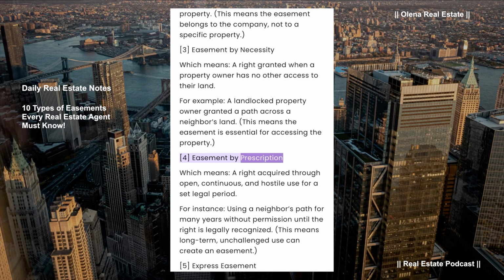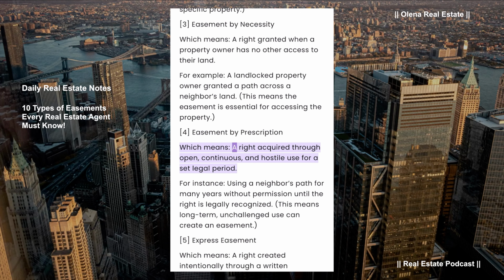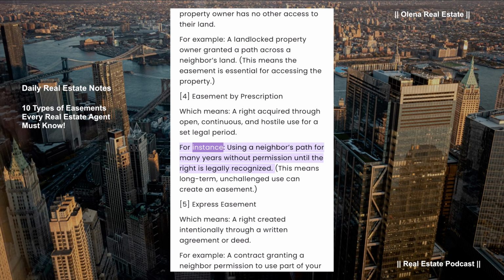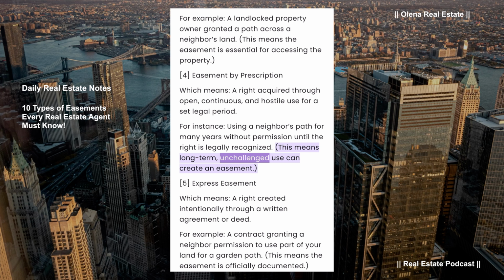Easement by prescription, which means a right acquired through open, continuous, and hostile use for a set legal period. For instance, using a neighbor's path for many years without permission until the right is legally recognized. This means long-term, unchallenged use can create an easement.